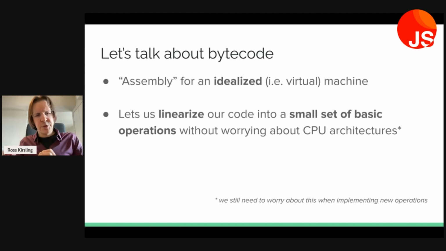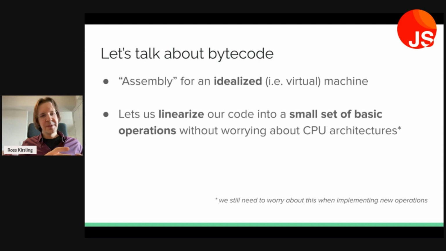And what it lets us do is it lets us put our code in a straight line. It lets us linearize our code, because, of course, humans really appreciate complicated control flow structures and convenient abstractions. But computers at the end of the day are very good at executing a whole lot of simple operations all in a row.